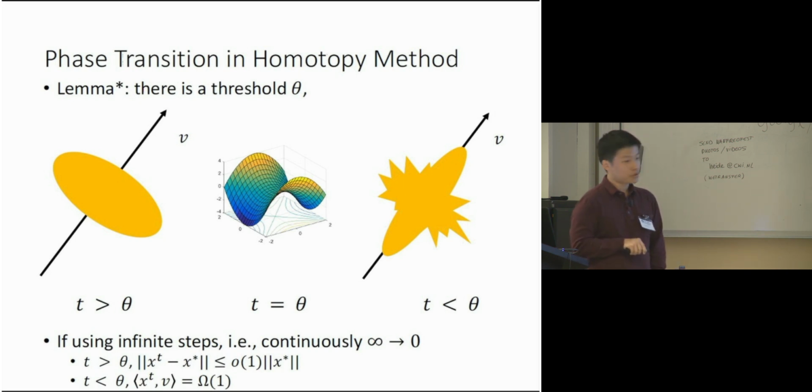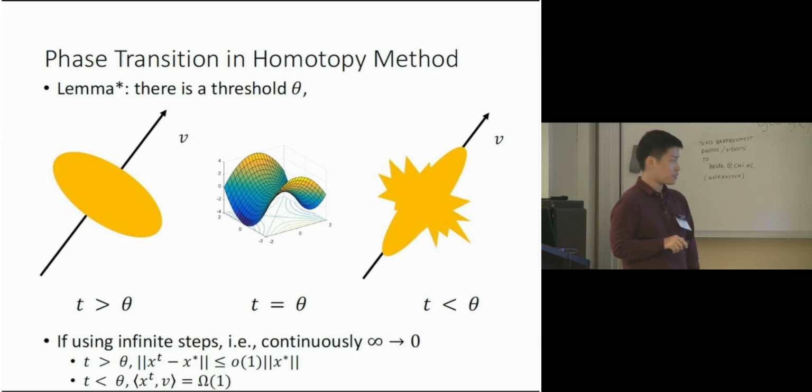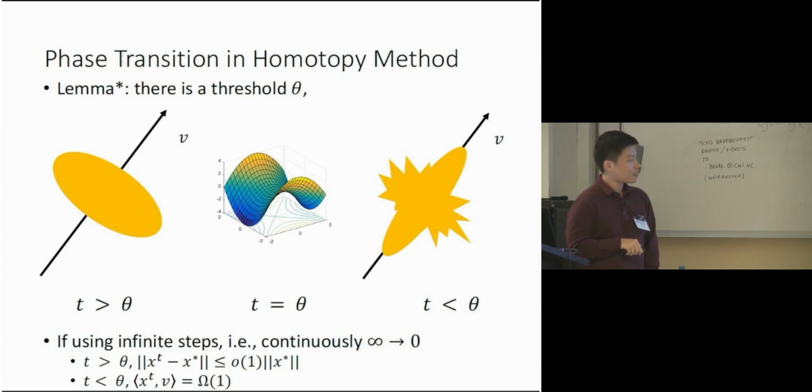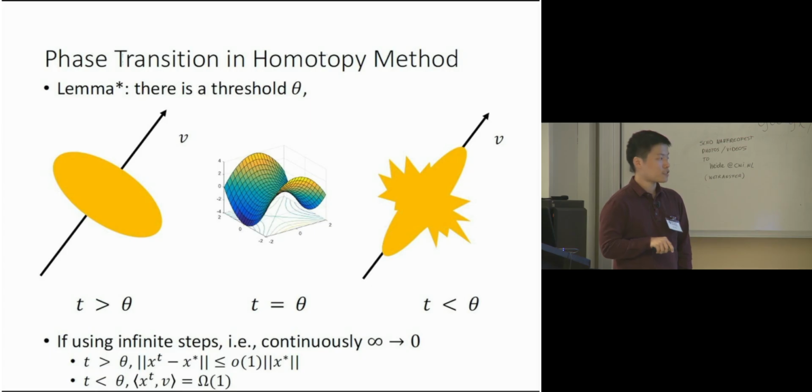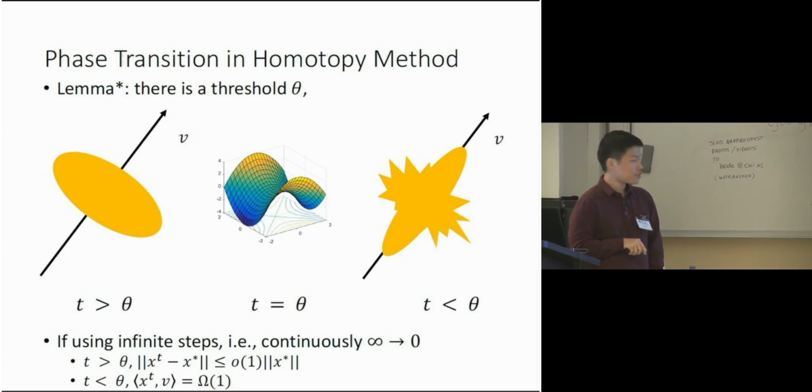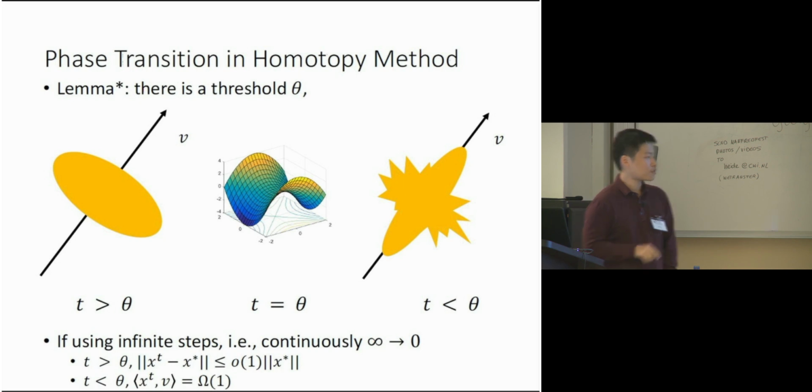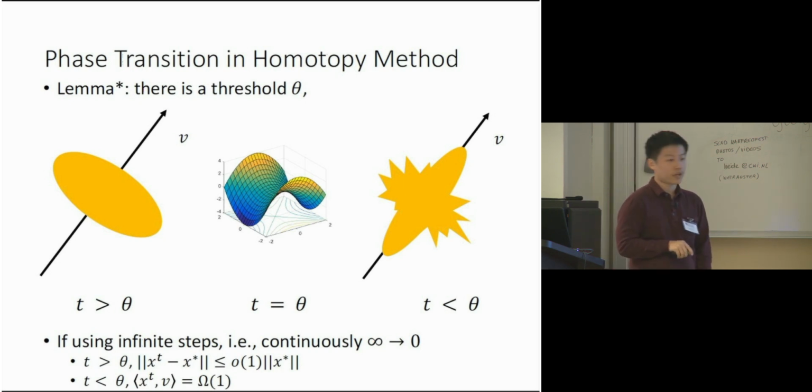In particular, if we use infinitely many steps of smoothing in the homotopy method, continuously from t equals infinity to t equals 0, then the local maximizer we get when t is larger than theta is close to S star. Here S star is the unique optimizer we get when t is infinite. And when t is less than theta, the maximizer we get has omega 1 correlation with the signal V.